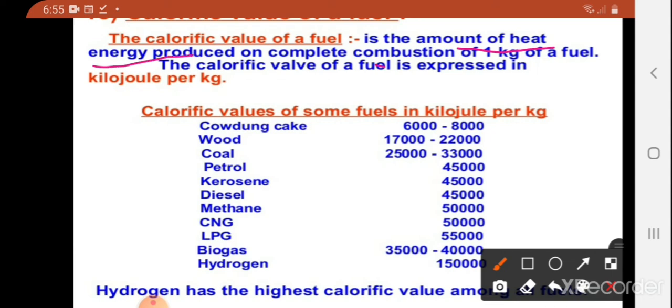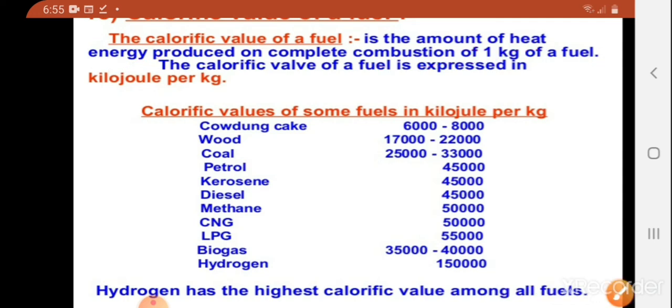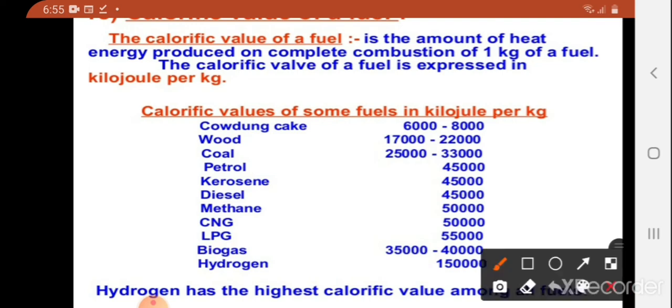The calorific value of a fuel is expressed in a unit called kilojoule per kg.